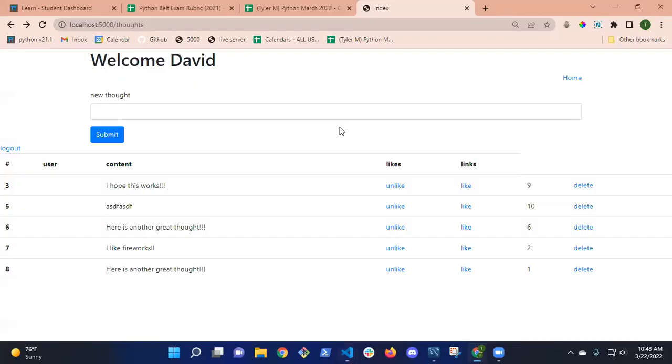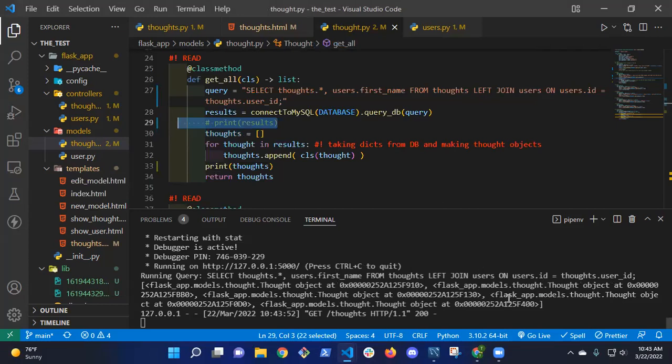All right, so now when I refresh the page, I get a bunch of thoughts, right? So when I create, then I create my thought right here. And the thought is each dictionary in the list of thoughts that comes back from the database. But when I create a thought, what am I forgetting to add to the thought? The user. Yeah.